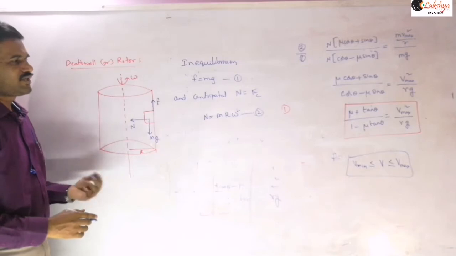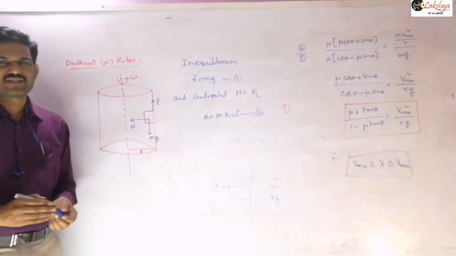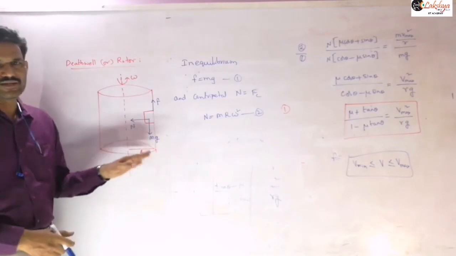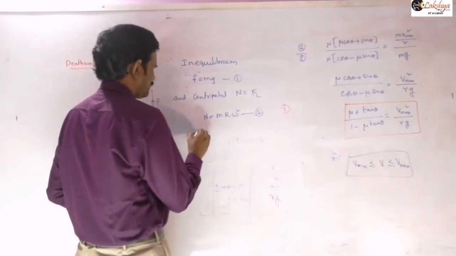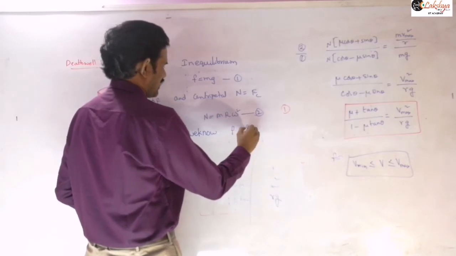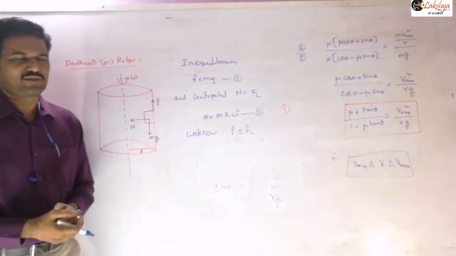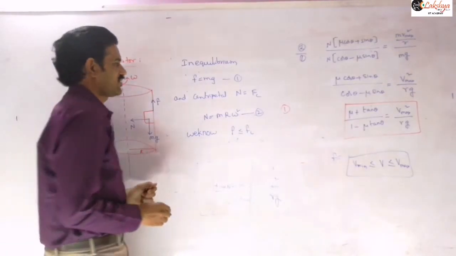Now we need to calculate the minimum velocity required so that this object doesn't slide down. For that, we know this F value should be less than or equal to the limiting friction. That is our general concept in almost all the problems. So F is less than or equal to F limiting.